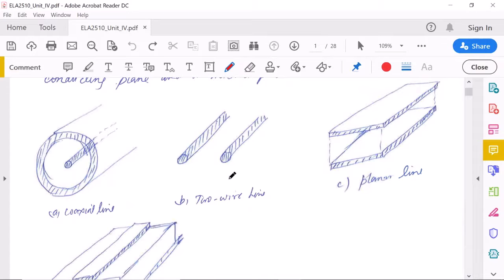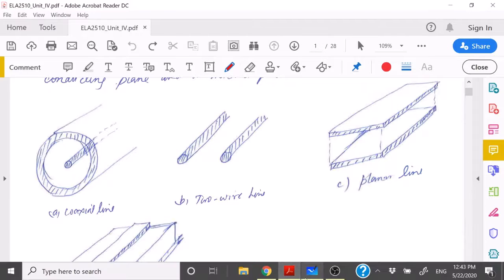And here you have the two-wire line and the coaxial line, generally used to carry information. You have seen these coaxial cables in old TV cables, or when communicating with the internet, and also in the communication between the telephone exchange and your house. There we use the two-wire telephone lines. So here are some examples.